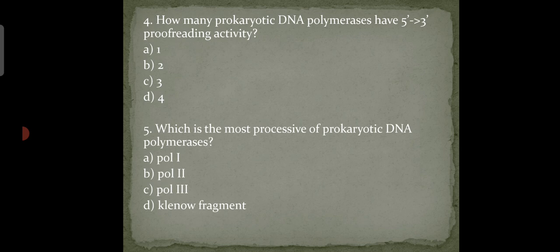So our answer is Pol 3. DNA Pol 3 holoenzyme has a processivity of greater than 5 lakh, which is highest among prokaryotic polymerases. Pol 1, Pol 2 and Klenow fragment have no beta clamp, resulting in their lesser processivity.